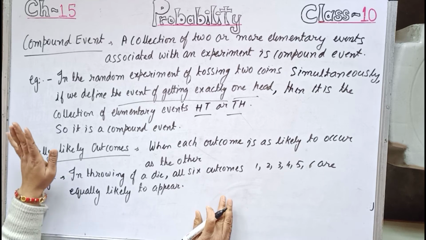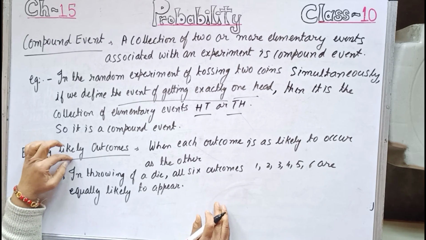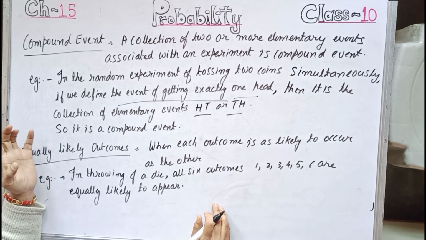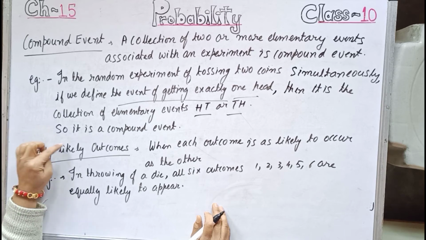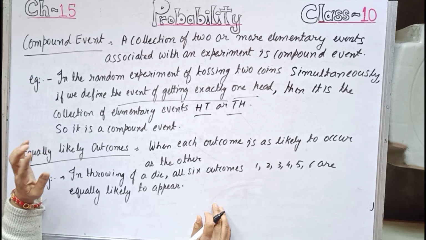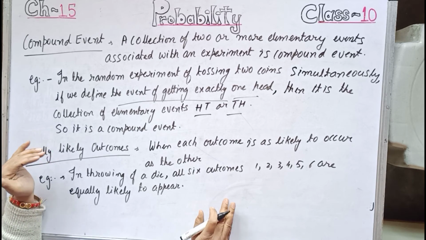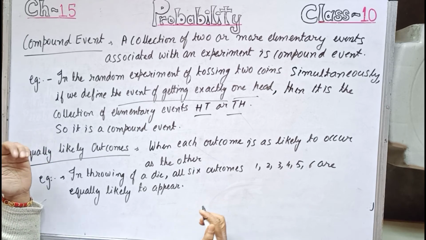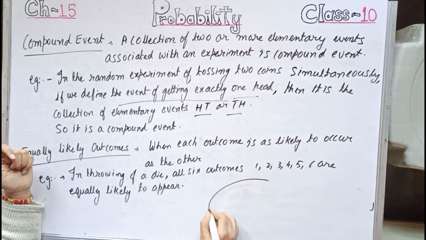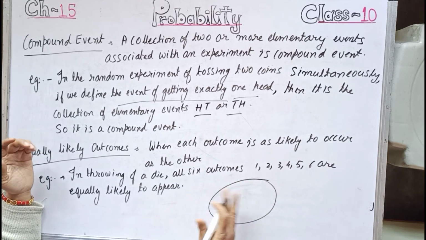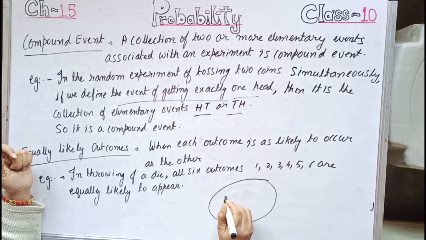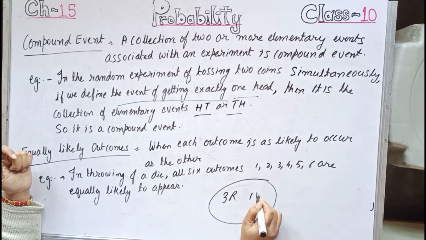So now we understood the equally likely outcomes, and in standard 10 we will be dealing with most of the sums with equally likely outcomes only. Now unequal outcome, if you want to know, I can give you the example as, suppose a bag is there. Now in that bag 3 red and suppose 1 white ball is there.